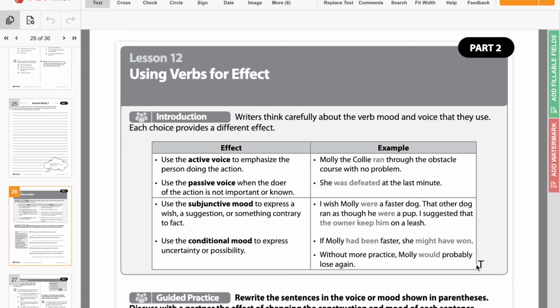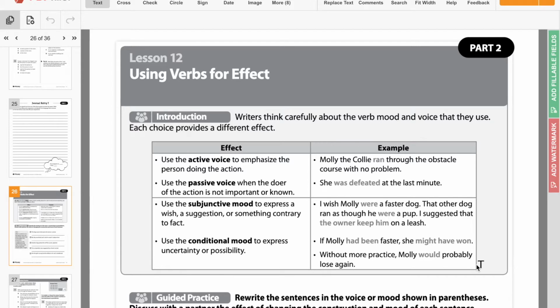So writers think carefully about the verb mood and the voice that they use. Each choice provides a different effect. The voice that they use would be how they are writing in the sentence, and it'll explain this a little bit when we look at these examples. For effect, it says use the active voice to emphasize the person doing the action. So Molly the collie ran through the obstacle course with no problem. So she actively ran through the obstacle course.